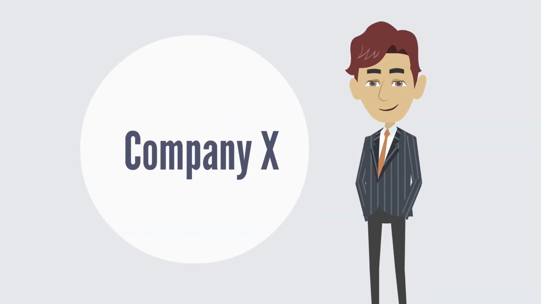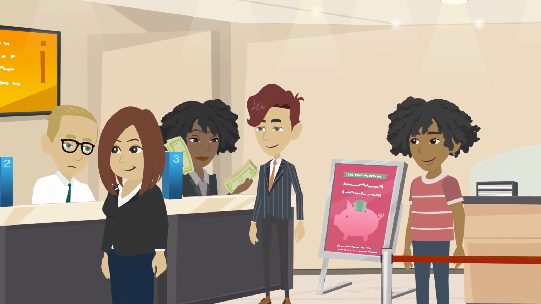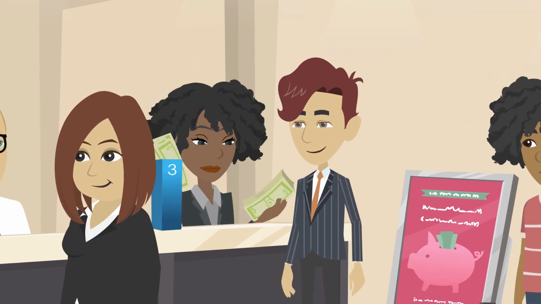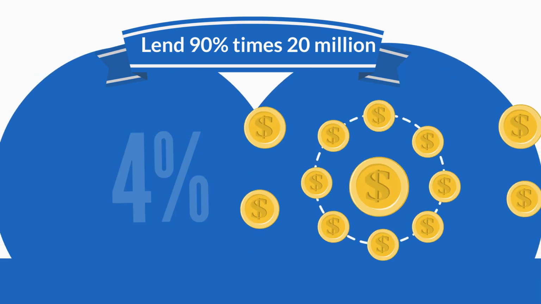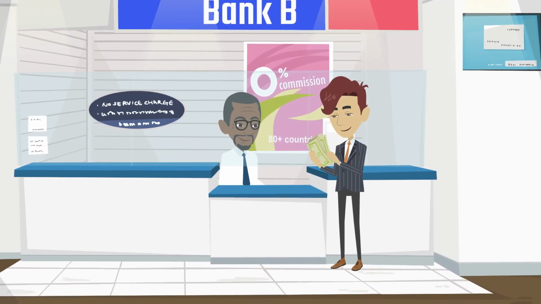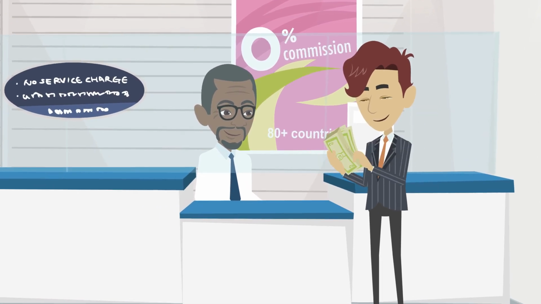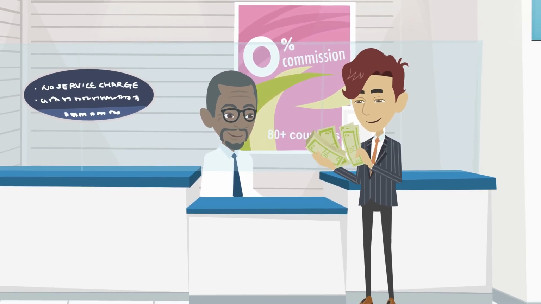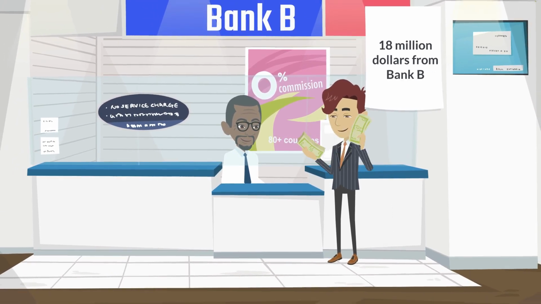A borrower, let's call it Company X, approaches Bank A. Imagine that Bank A lends all the money they can to Company X. In this case, they can lend 90% times 20 million, that is 18 million. Company X will most likely deposit the money in another bank. Let's call it Bank B. Company X will get another bank statement for $18 million from Bank B.